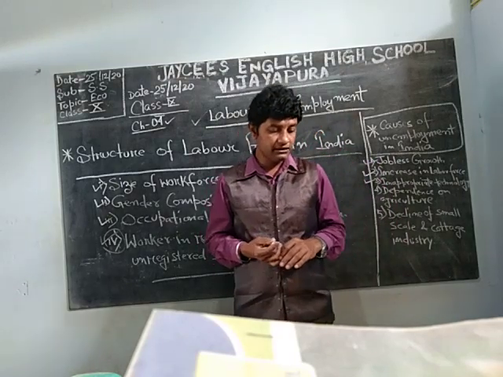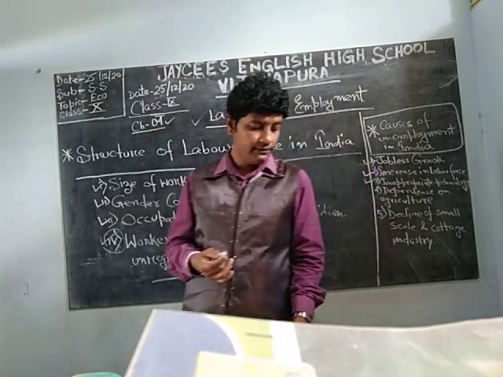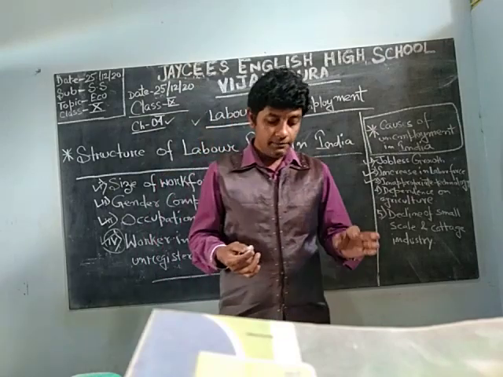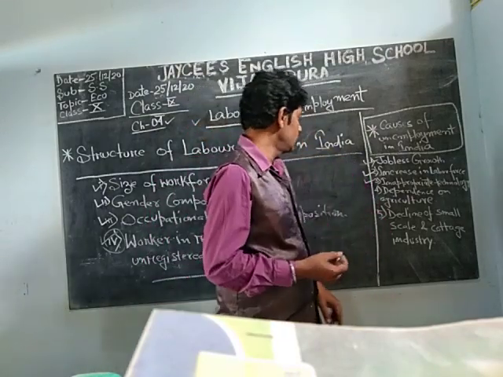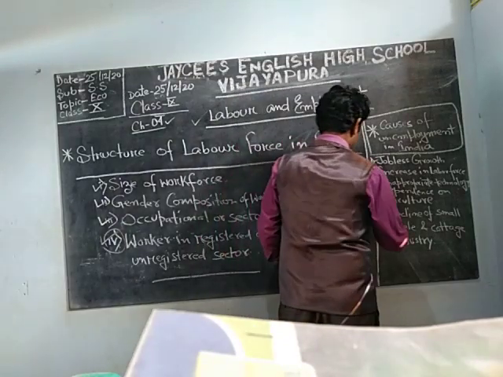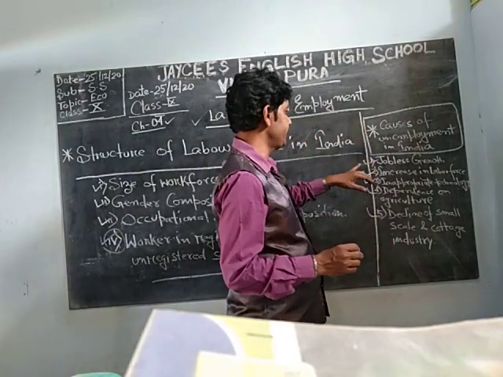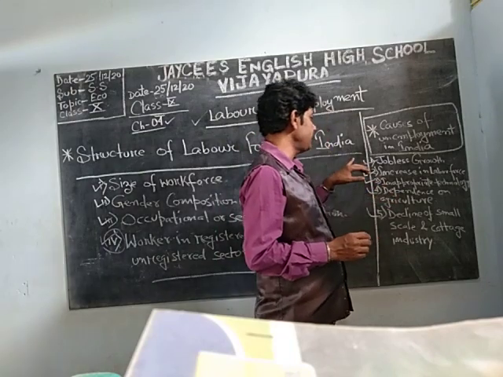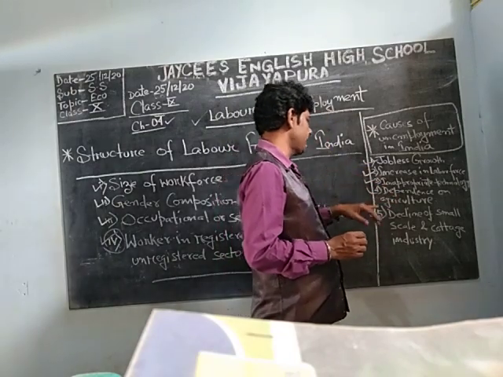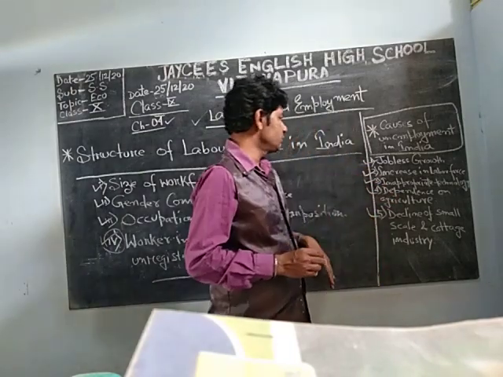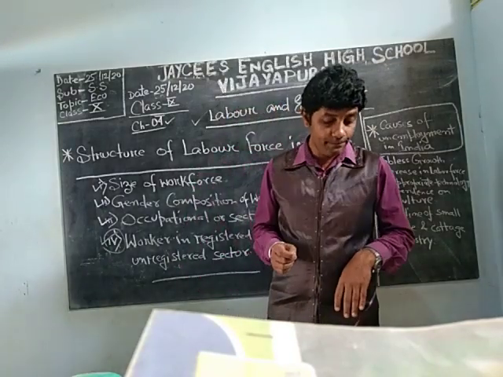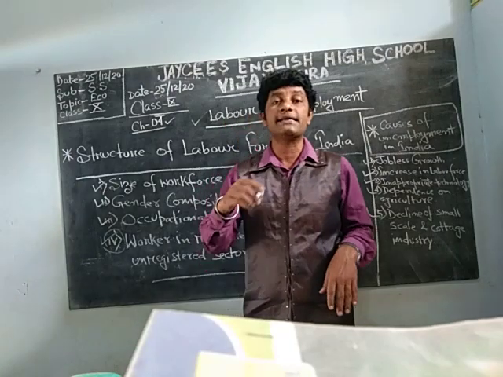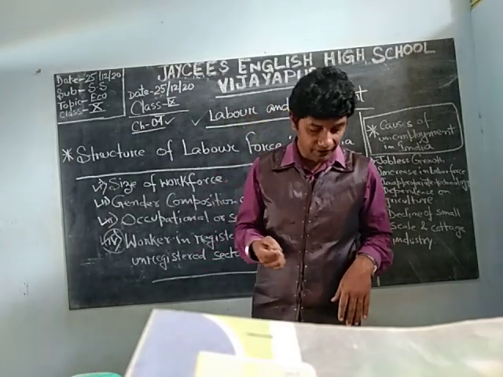So here we have already completed 5 points. The 5 points are jobless growth, increase in labor force, inappropriate technology, dependence on agriculture, and decline of small scale and cottage industry. Another 5 points are there which we will be discussing in the next video.